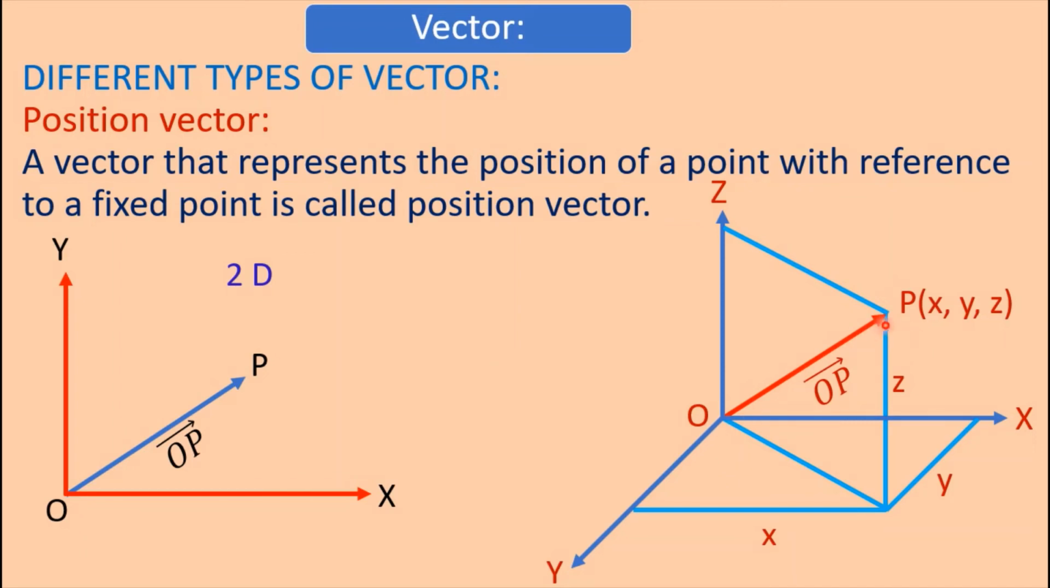Here OP is the position vector in a three-dimensional system. It is also known as radius vector, that is, position vector is also known as radius vector.